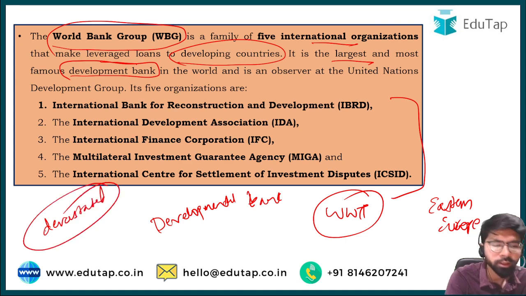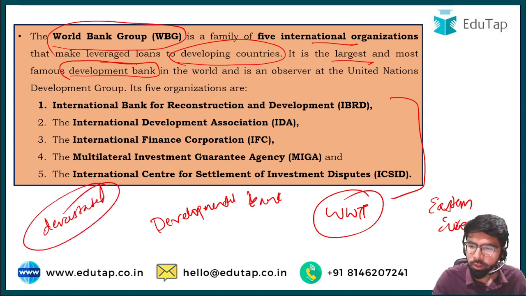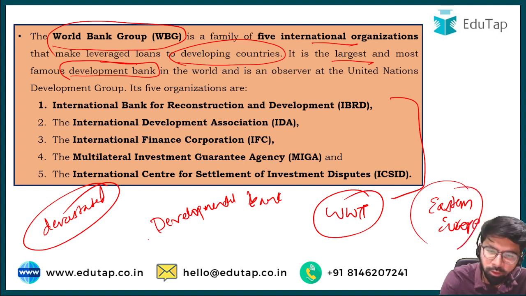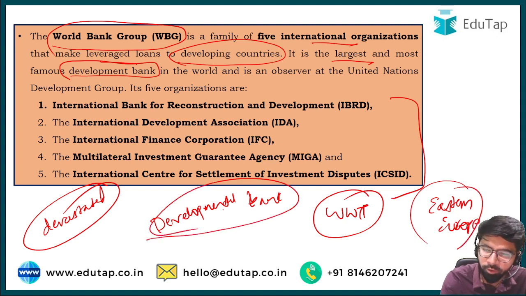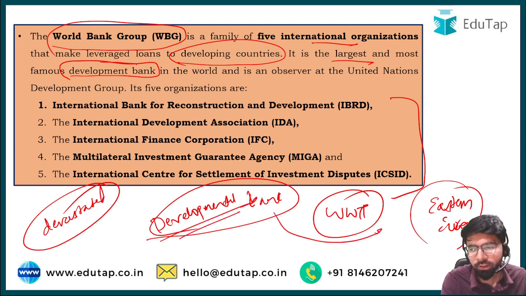In order to rebuild and develop the economy of Europe, the World Bank gave funds to the respective countries of the European continent.